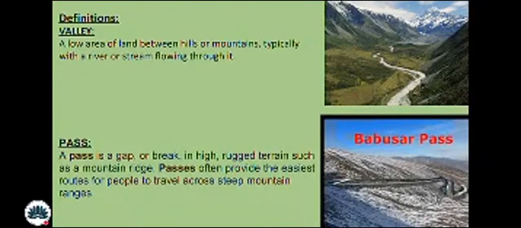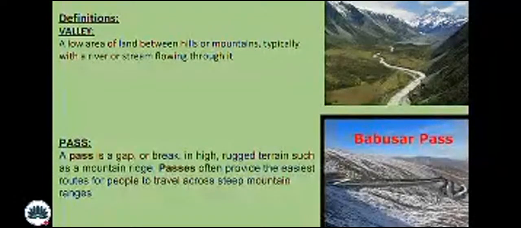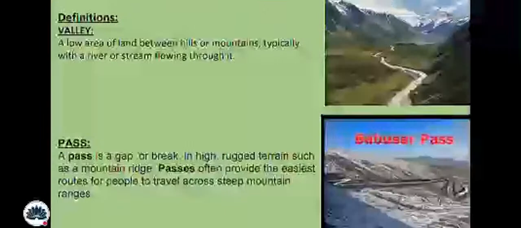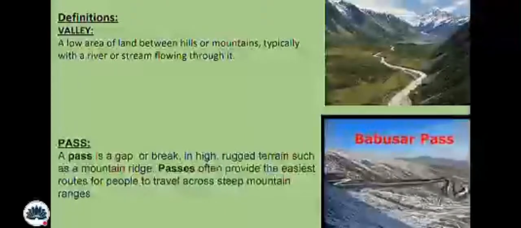Passes often provide the easiest routes for people to travel across steep mountain ranges. Obviously, a pass means a route that creates ease in travel, since these areas consist of high mountains, so they make the pass.